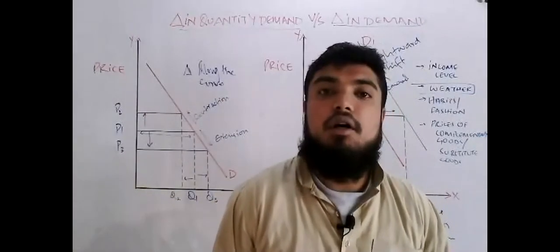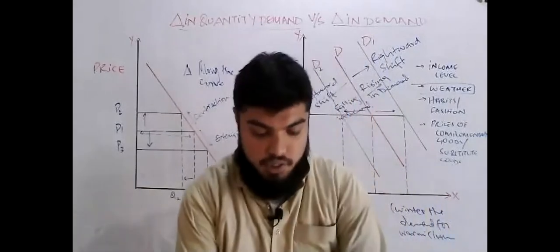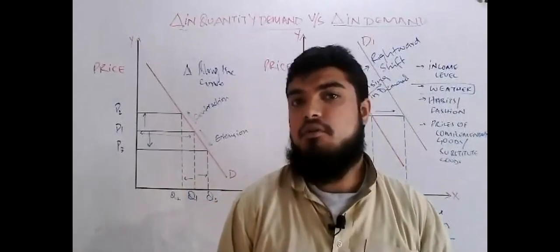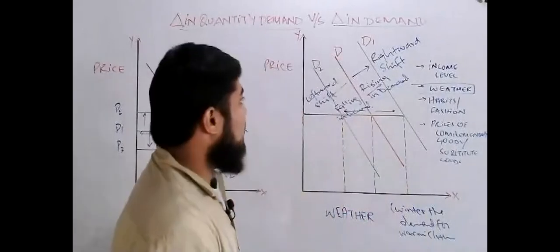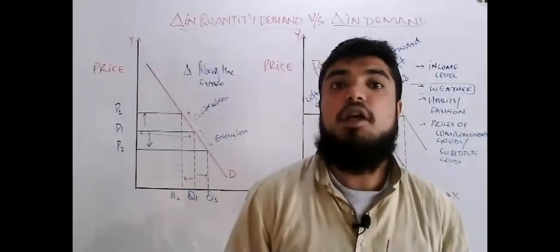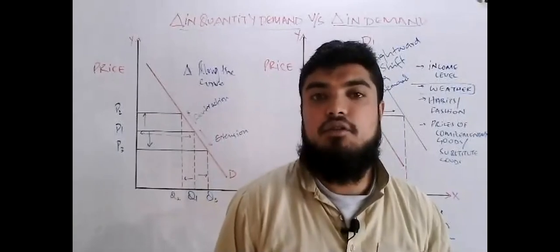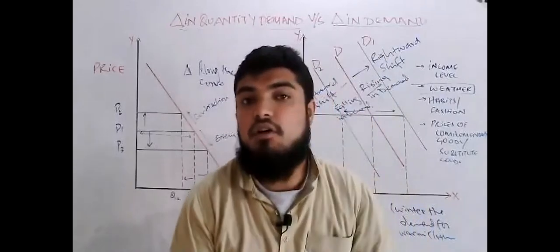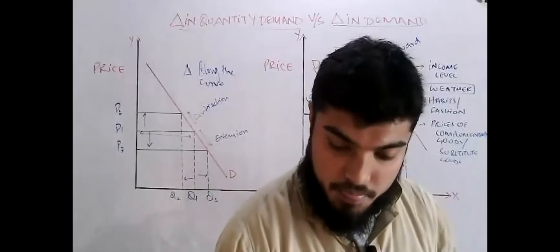Same with government bans and restrictions. Like in COVID, we observed that the tourism industry was in decline. There was no tourism. The demand for air tickets fell. However, the prices were the same. Even when the prices were down, no one was willing to move from one place to another because of the government restrictions. Now, moving towards our study material.